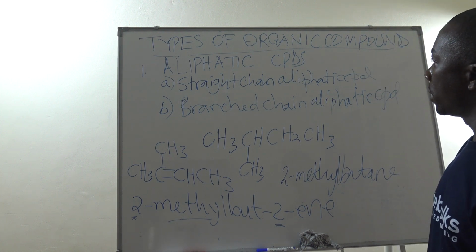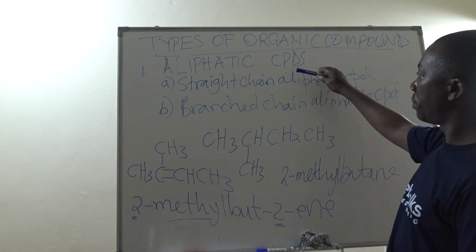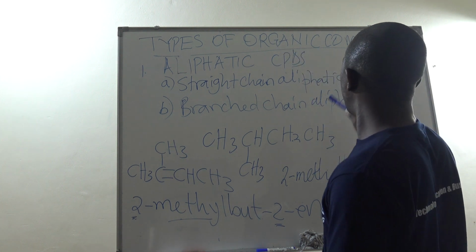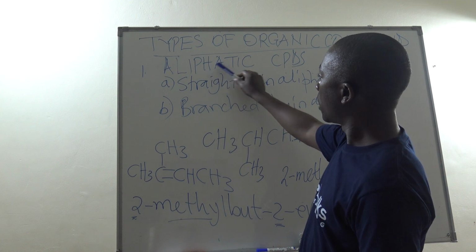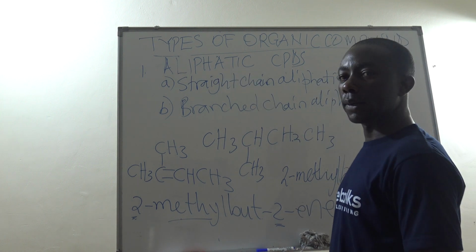Okay, now that is the first part discussed under types of organic compounds, and that is basically only about aliphatic compounds.